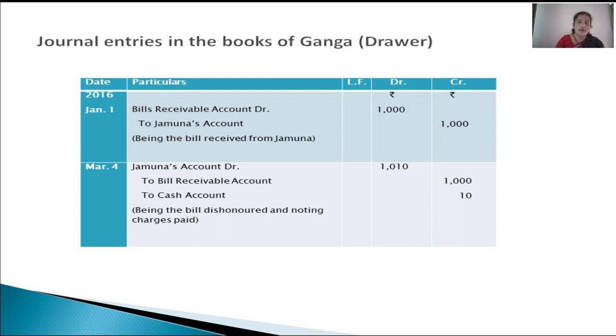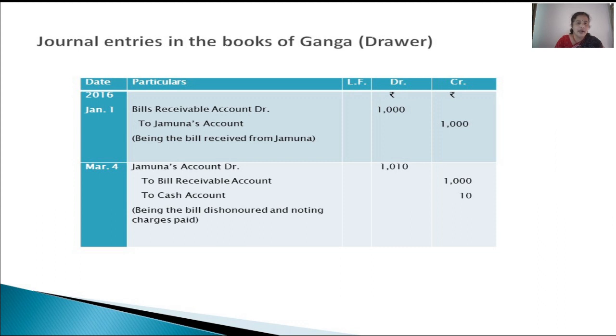So Jamuna's account debited 1010, to bills receivable 1000, to cash account 10. What is the reason behind this? See, on this date, Ganga, that is the drawer, was retaining this bill till the due date. So on March 4th, Ganga presented this bill to Jamuna.